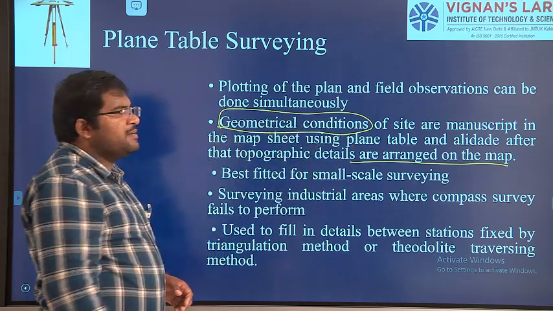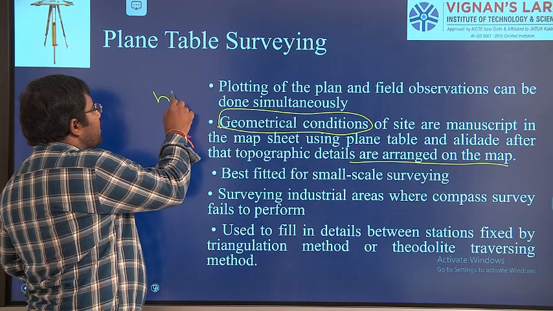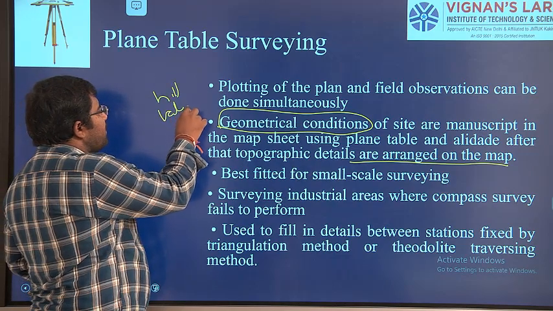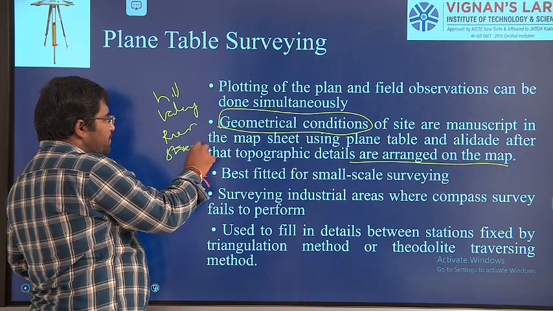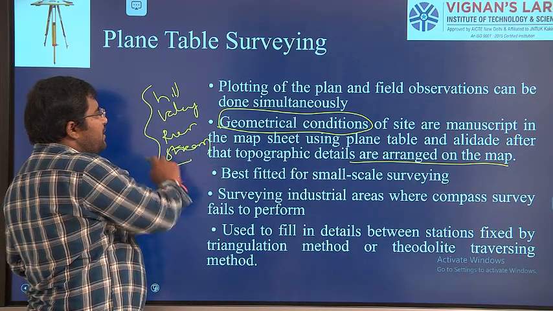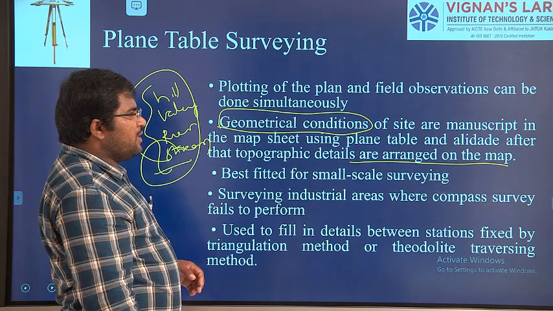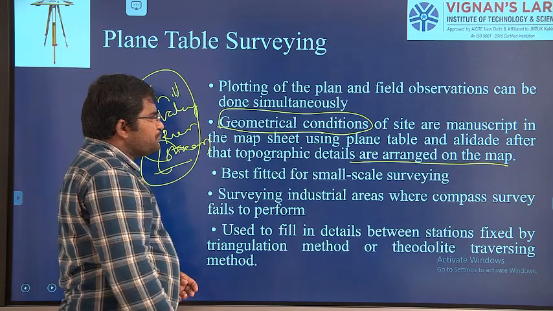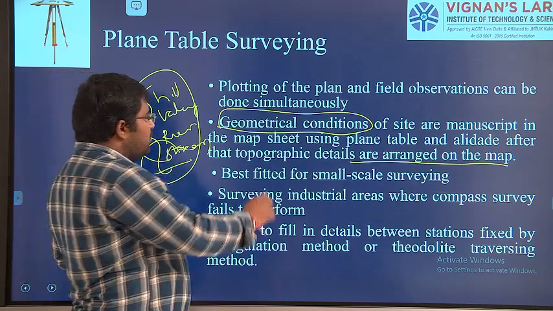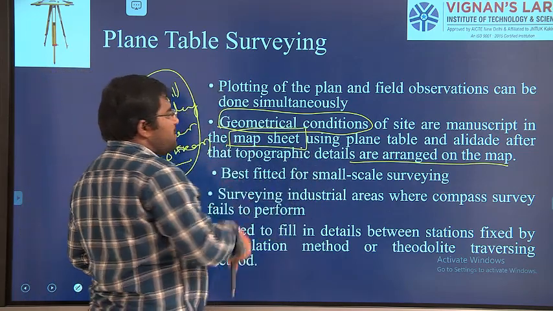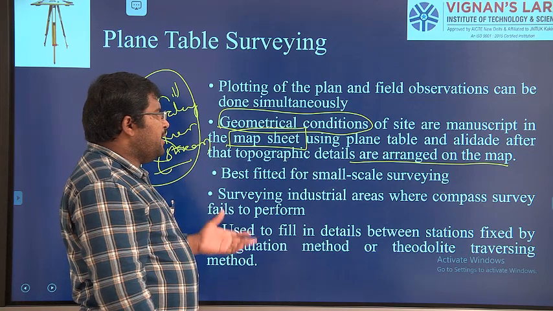Geometrical conditions means there will be a hill, a valley, a river, some stream, right? Whatever the geometrical conditions located there, we are going to sight, see that, and draw it on the map sheet by using the plane table.